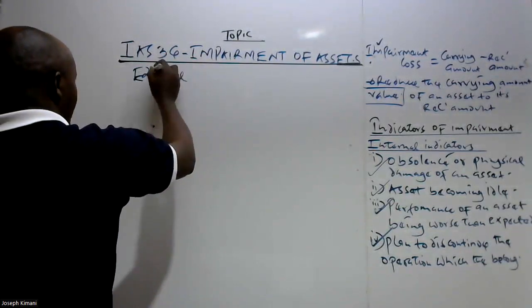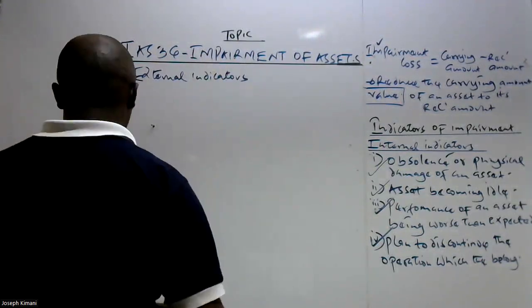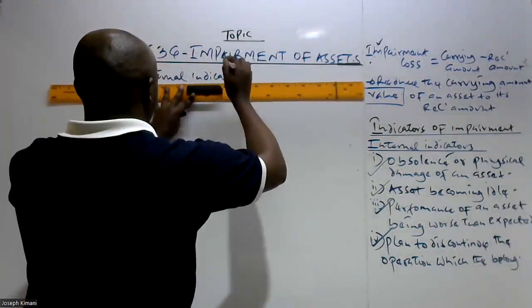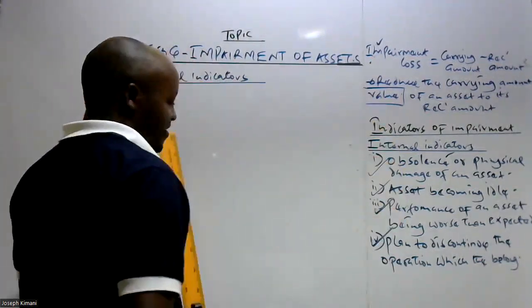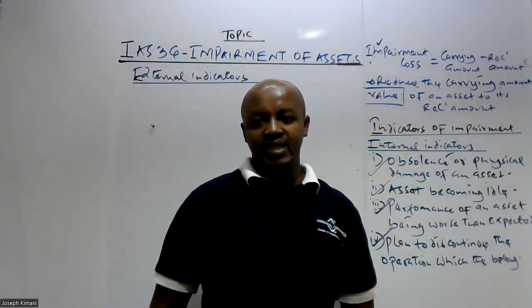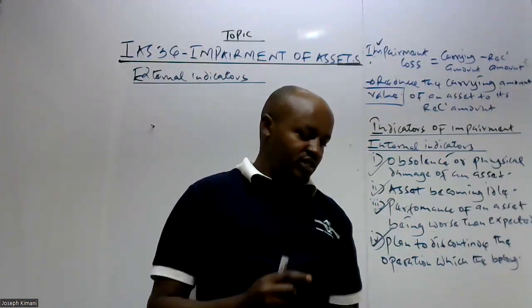Then from there, we have the external indicators of impairment. So external indicators of impairment, generally, we can say that these are factors which show that the asset could be impaired. But basically, these factors are not within the control of the entity.